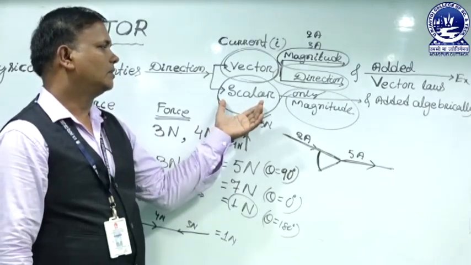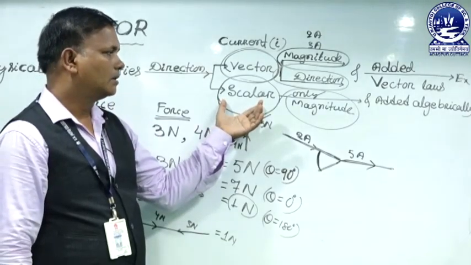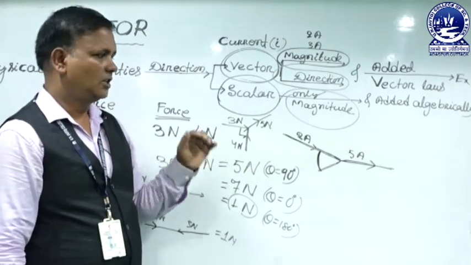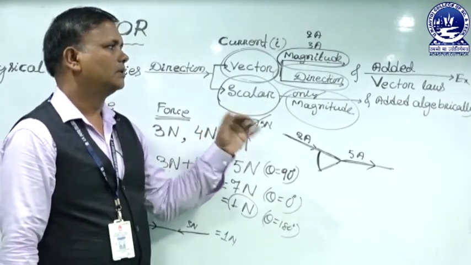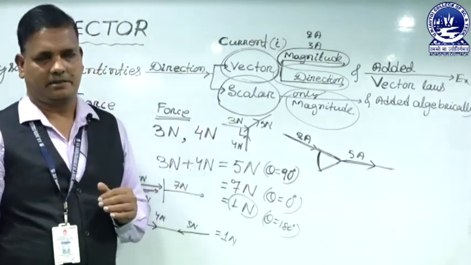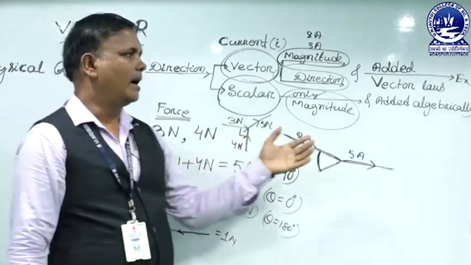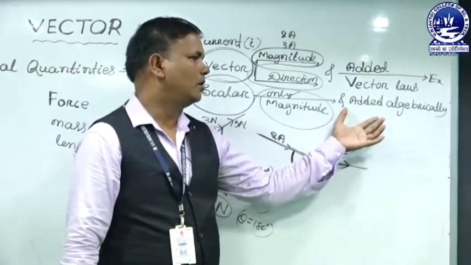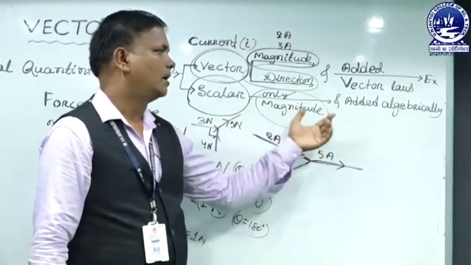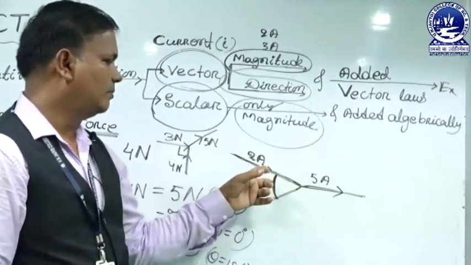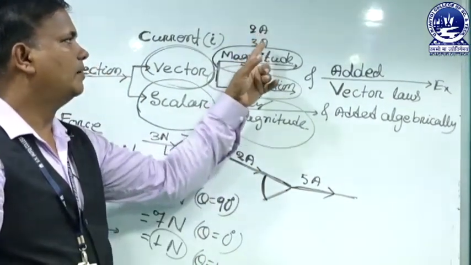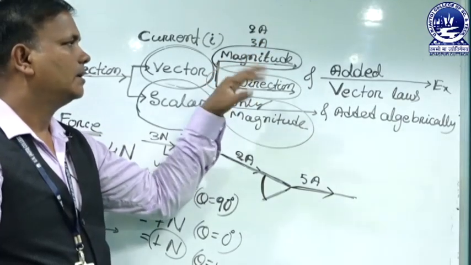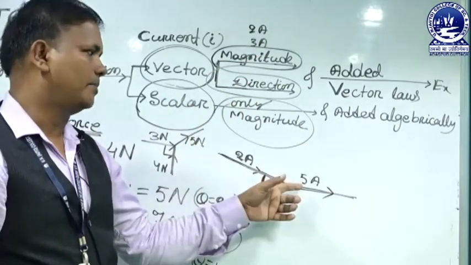Similarly, the addition of scalar quantities does not depend upon their geometry. It is added algebraically. The scalars are added algebraically. For example, 2 ampere and 3 ampere of current, their addition is always 5 ampere.